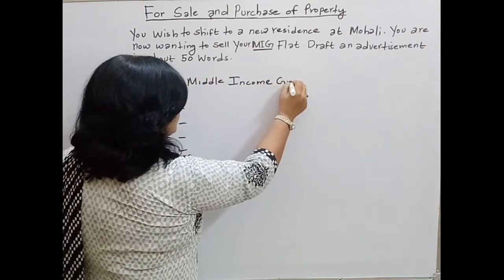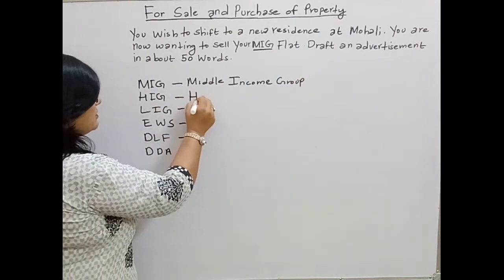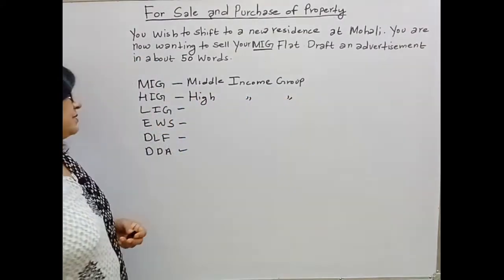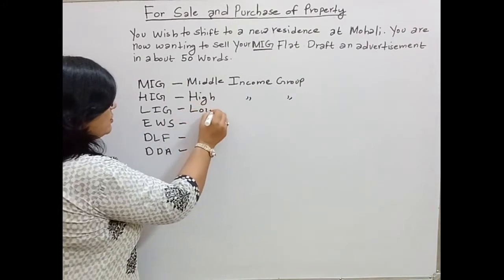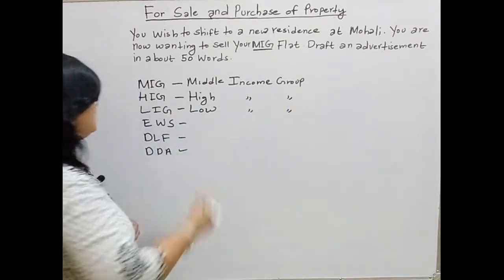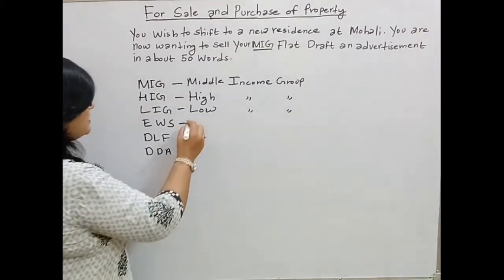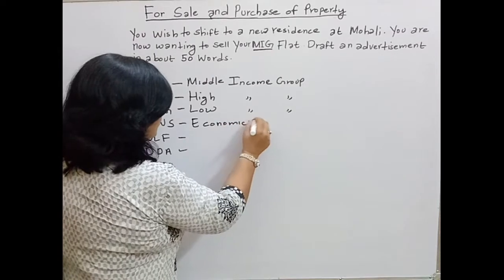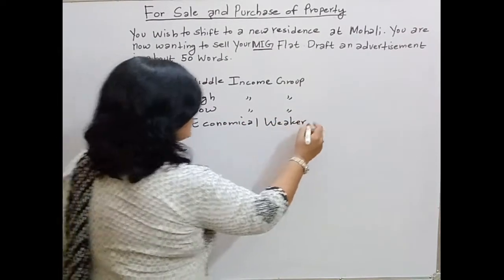Okay, MIG here stands for middle income group. HIG stands for high income group. LIG stands for low income group. EWS stands for economically weaker sections.